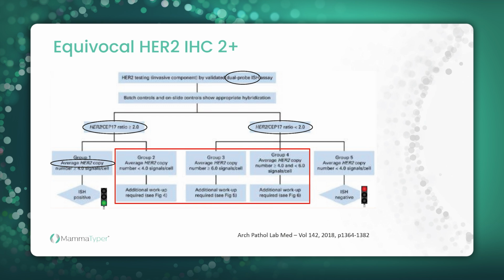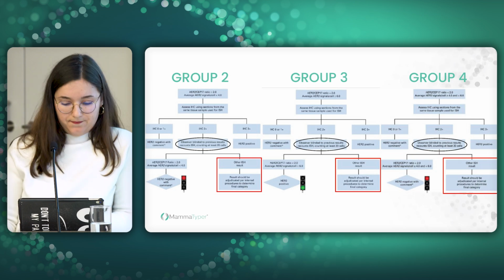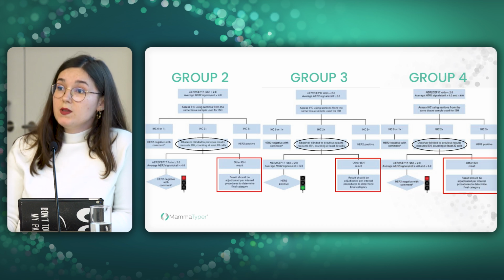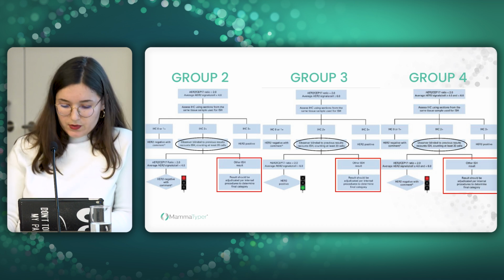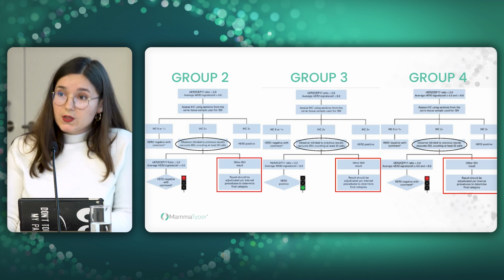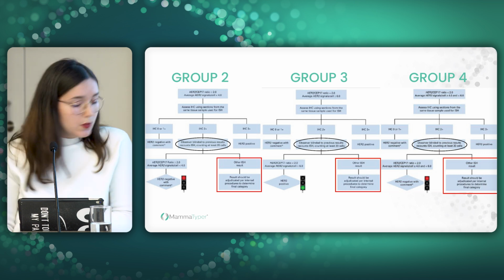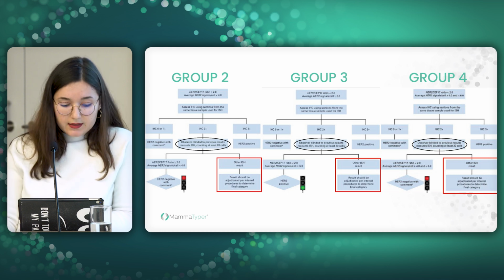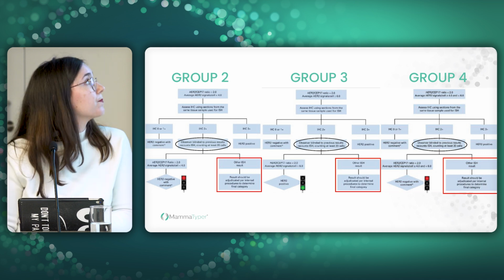But what about groups between 1 and 5? This is a gray zone, an equivocal zone, to interpret an equivocal result. And what does ASCO-CAP say for that? They advise to recount ISH with a minimum of 20 cells by a second observer, blinded to previous results.